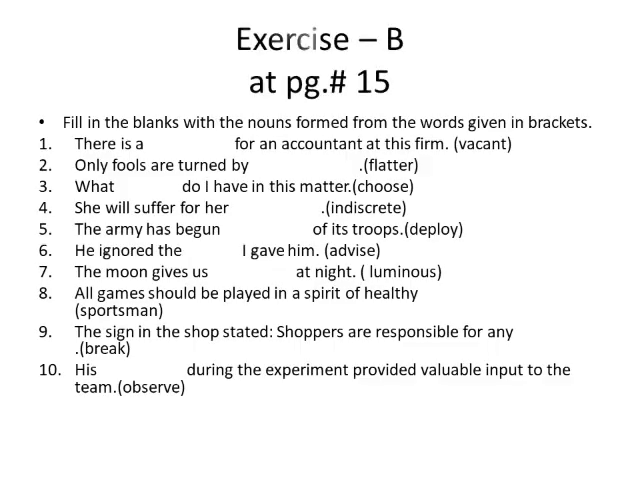This is exercise B at page number 15. Fill in the blanks with the nouns formed from the words given in brackets. What you have to do in this exercise is change the words given in the brackets into their noun forms. Sentence number 1 is: there is a dash for an accountant at this firm. The word in the bracket is vacant. Now we will change vacant into a noun. What will be the noun form of vacant? It will be vacancy. There is a vacancy for an accountant at this firm.